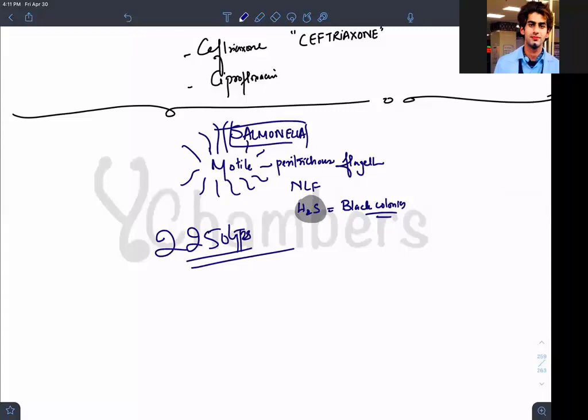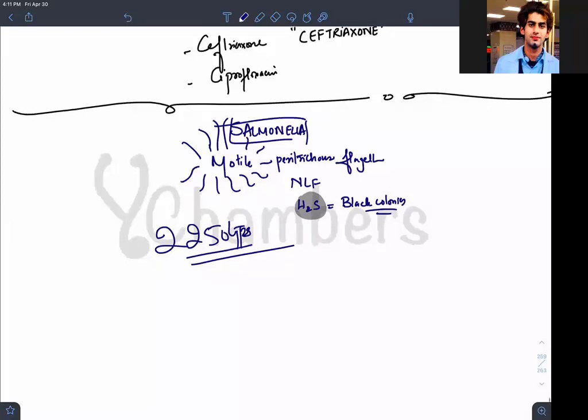So what antigens does it have? I want to make some things easy for you. If you want the whole story to be written, I can write that too. But if you want something to remember, we can remember it like this: O, H, V, I. OHVI. These are some antigens which Salmonella possesses.